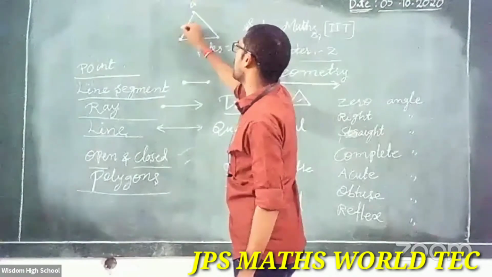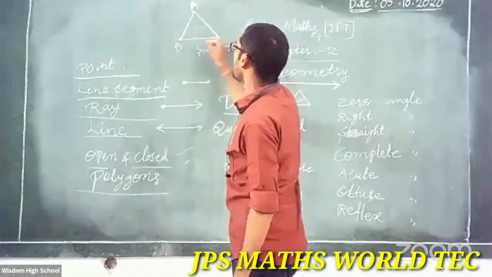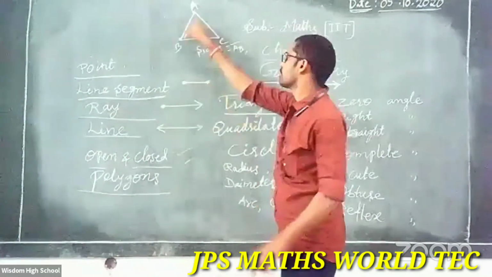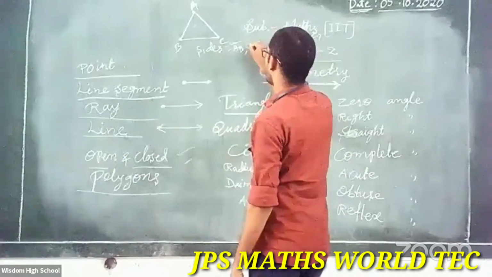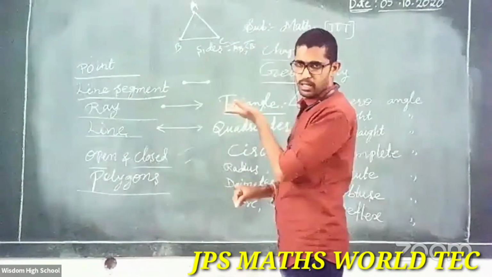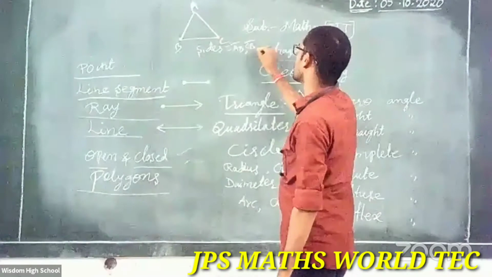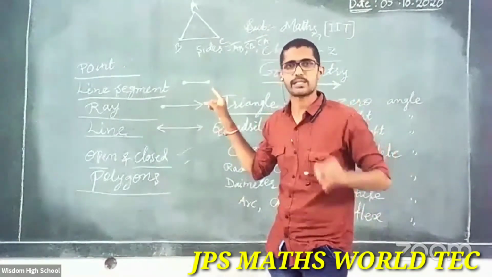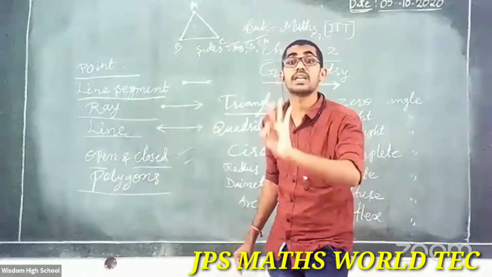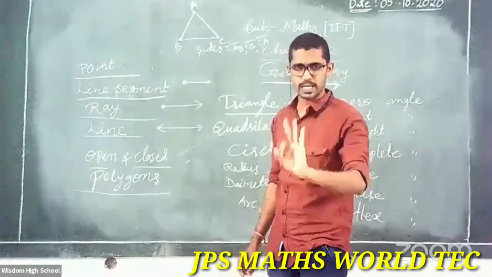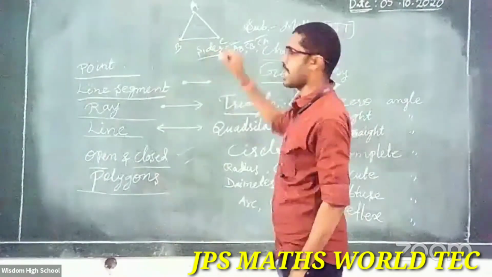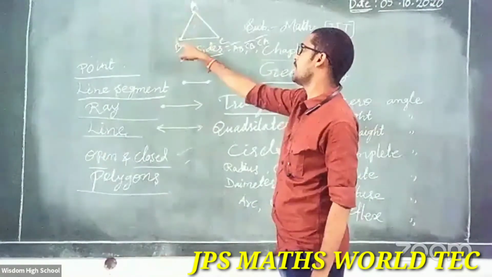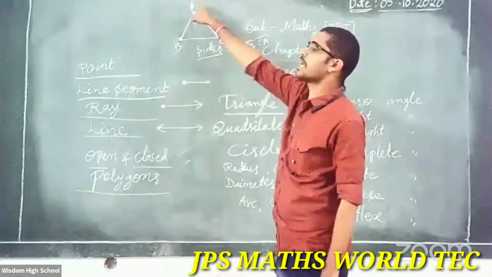Suppose you observe here A, B, C. So here AB is one side, right? And next BC is the second side, and next CA is the third side. How many sides in total here? Yes, a triangle has 3 sides. So it's clear about the sides? Everyone, a triangle has 3 sides. Here simply AB, BC, CA.